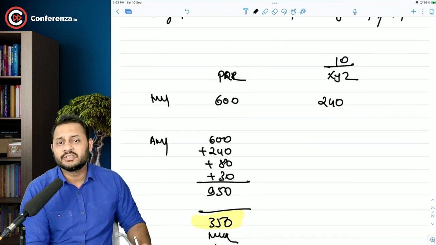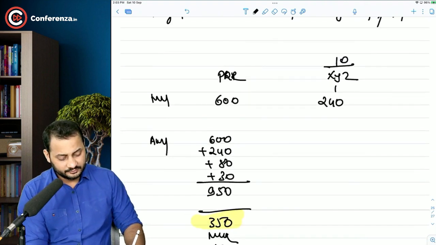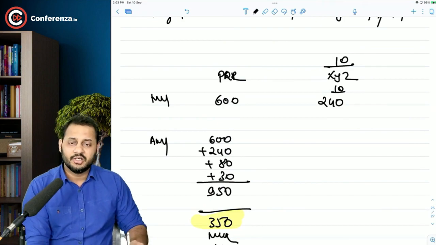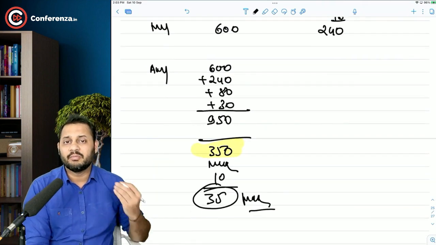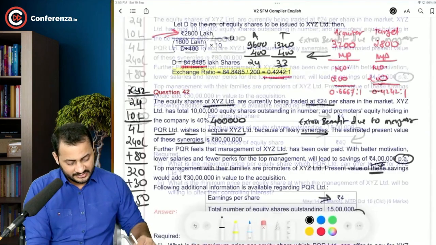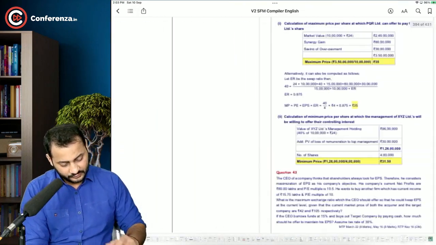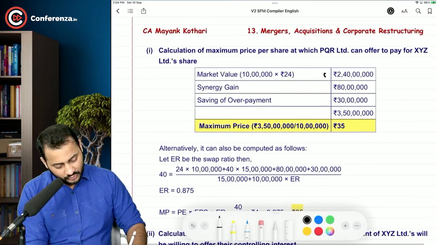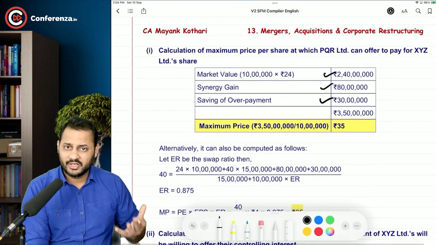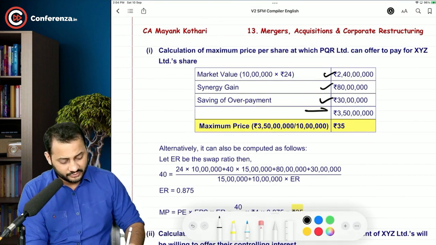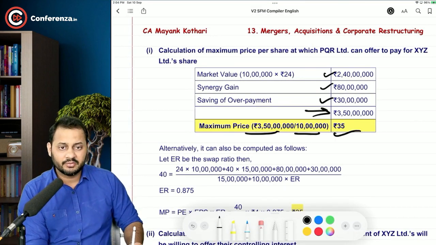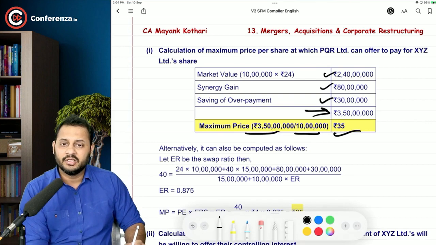How many shares are there? For XYZ, it is 10 lakh shares. And if we have to pay 350, we can pay a maximum of 35 rupees per share. That's the maximum benefit, right? So have a look. 240 plus 80 plus 30. That's what we are getting by acquisition of this company. So 350 lakh divided by 10 lakh, 35 rupees we can pay in total.